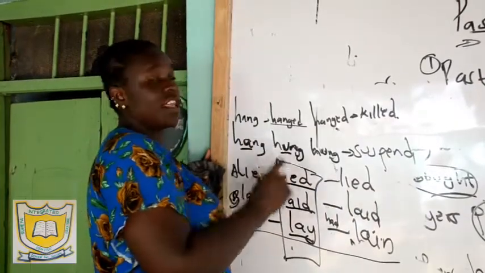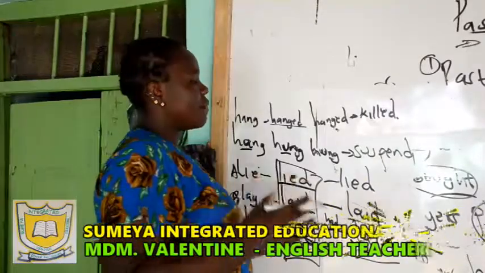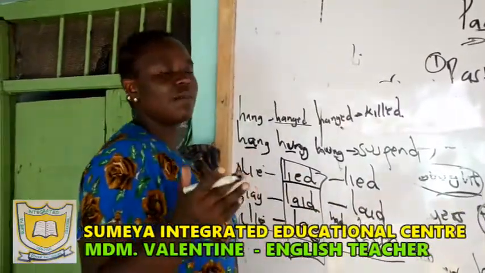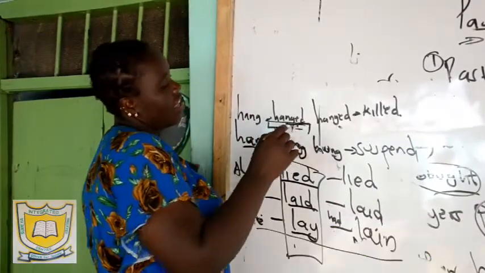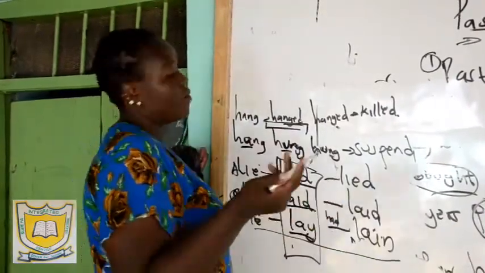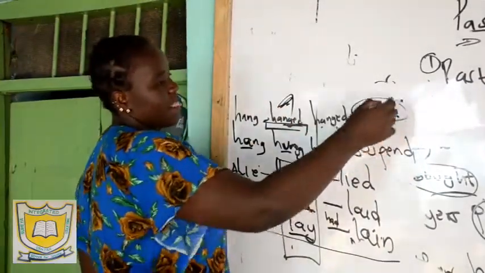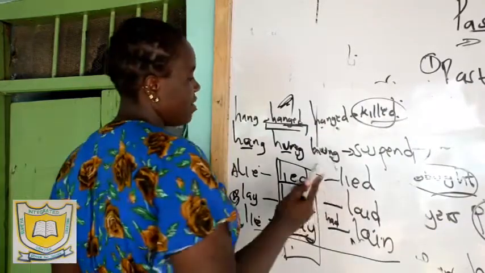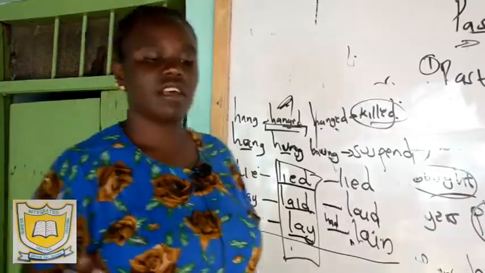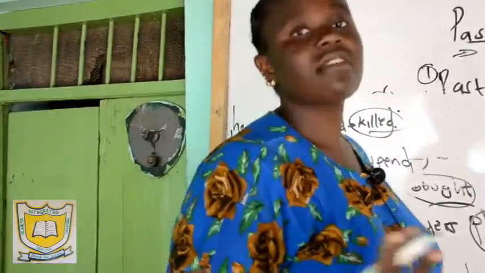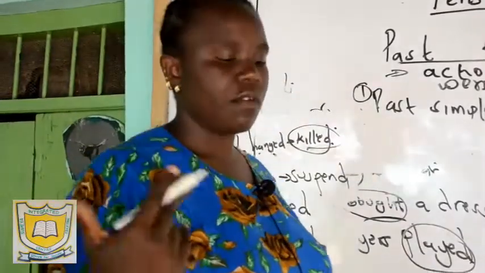You hung, yesterday you hung, especially if it is clothes or meat in a butchery. So you say the butcherman had hung the meat. But you can say the boy was hanged for murder. Like the boy was killed. So the past simple tense of a word simply talks about an action that took place in the past and was completed.